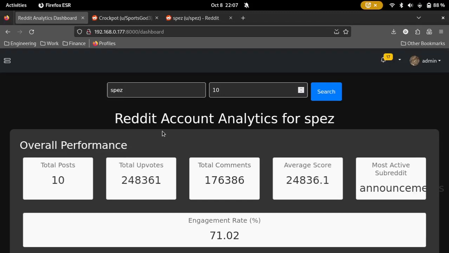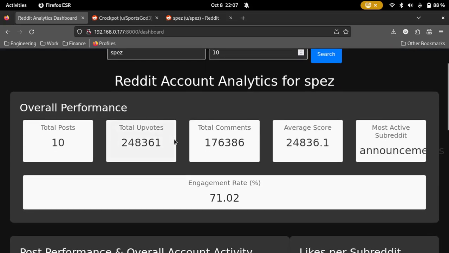In this video, we'll be going over some custom software that I built, which is a Reddit account analytics dashboard. This dashboard basically gathers metrics on any given Reddit user that posts publicly. And essentially, it's used to get a better outlook on particular accounts to see what they're doing and to see why particular posts are getting so much traffic.